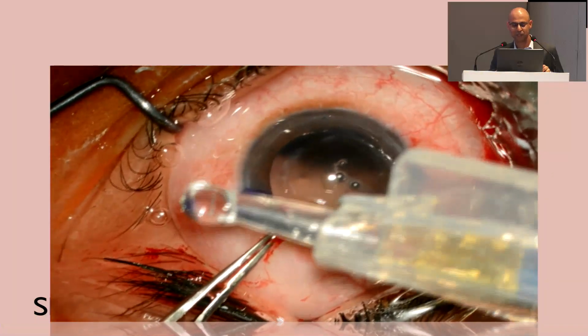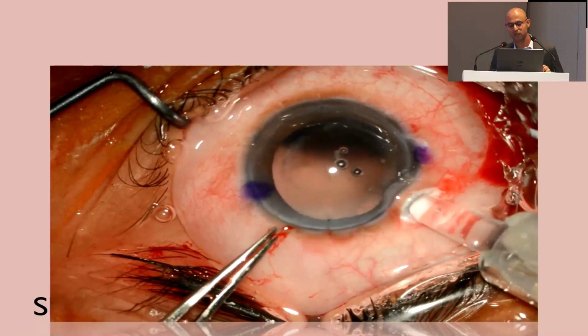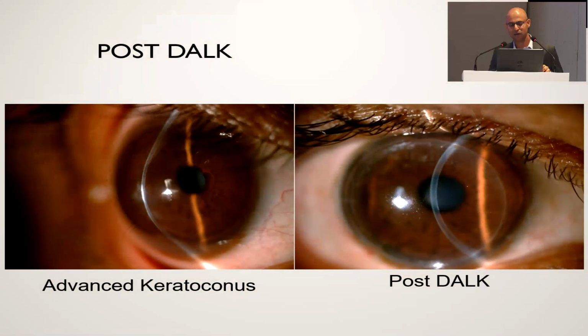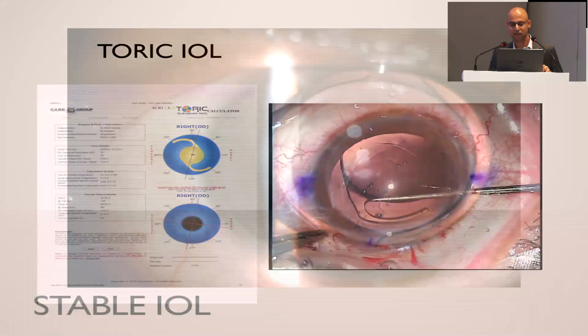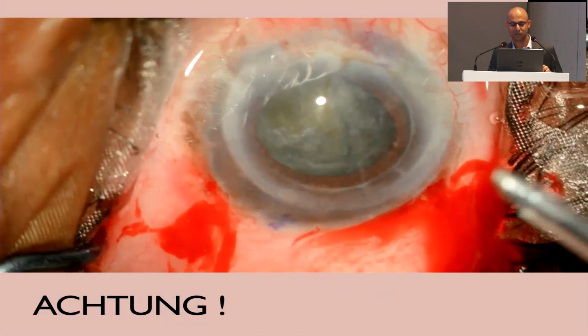So, this is a patient who had a very high cylinder. We used a custom toric lens and got an excellent outcome. So, this is another patient who had a DALK. You can see very clear graft, toric lens, and patient got beautiful results.